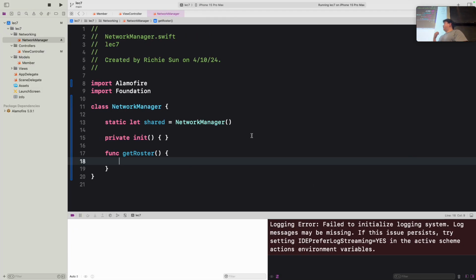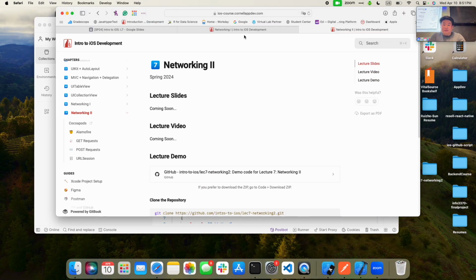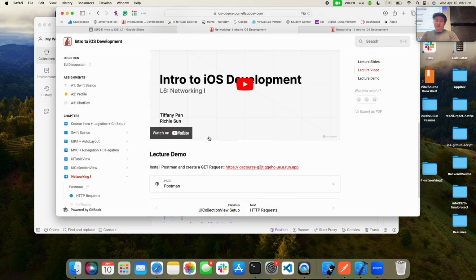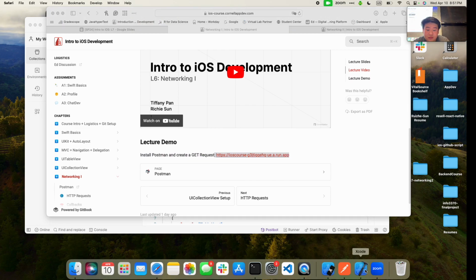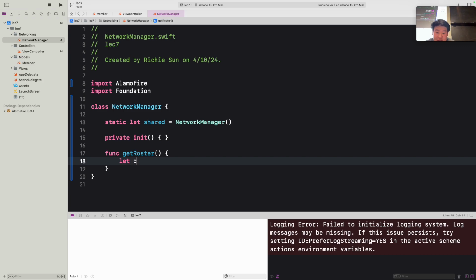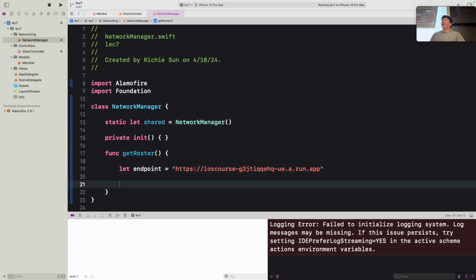The first thing we want to do is get access to this URL endpoint. It's not in this current lecture, but if you go back to Networking 1 from the previous lecture, you'll see that we have our GET request endpoint right here. So what we want to do is copy that. And we can define a constant called endpoint as a string to store the endpoint where we're going to make our request. This is our communication with the backend server through this URL, and we're fetching, as the client, the information from our server through the internet. Okay, so once we do that, we can now define our function.